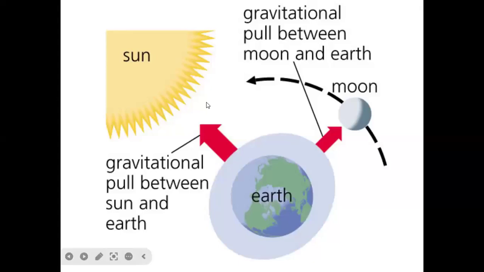So the gravitational pull between the Moon and Earth: this is the Sun, this is the Earth, and this is the Moon. This is an orbit. So the attraction between Sun and Earth, the gravitational pull between Sun and Earth, and the gravitational pull between the Earth and Moon.